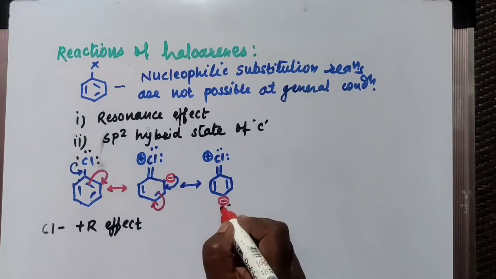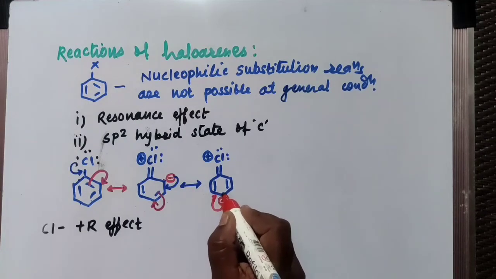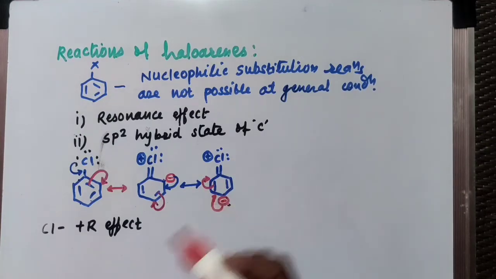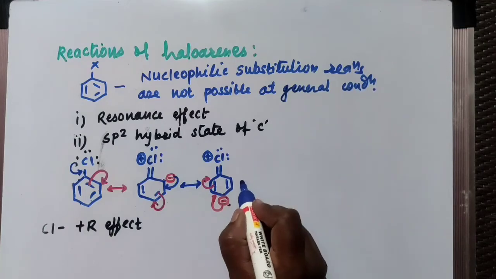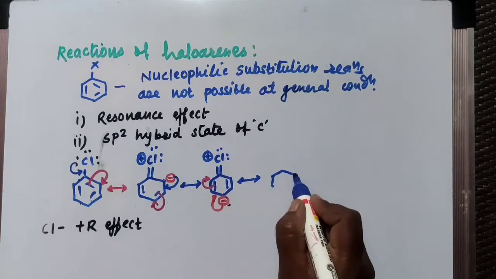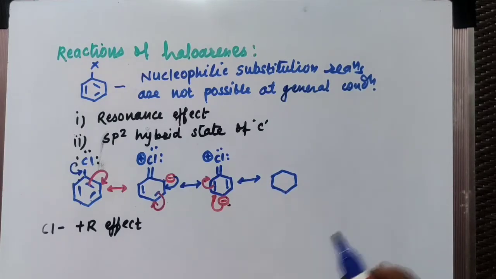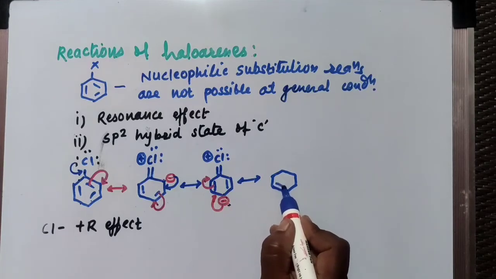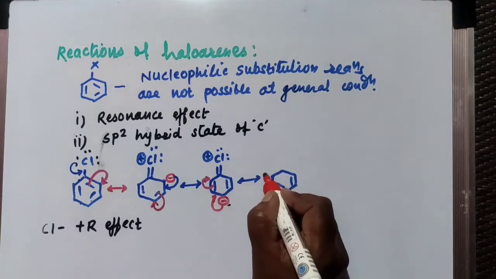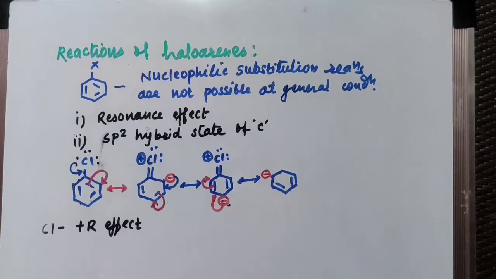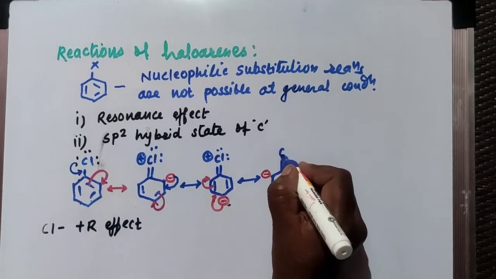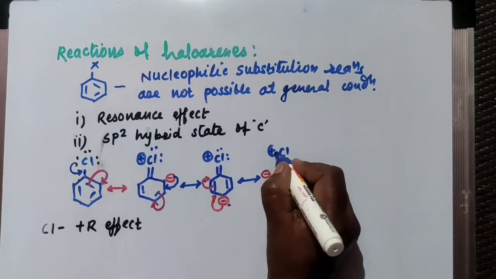These two electrons are shared between this and this carbon atom. As a result, the pi bonded electrons are shifted towards the next carbon atom, and hence you will get one more structure in which there is a formation of a new bond. One bond is already formed here. Now this carbon atom carries a negative charge as the electron pair is shifted towards this, and already a double bond is formed between carbon and chlorine, due to which chlorine acquires a positive charge.